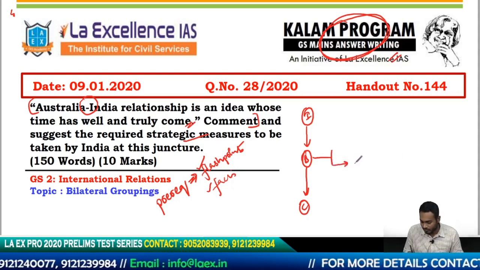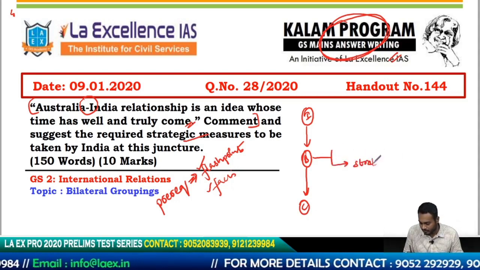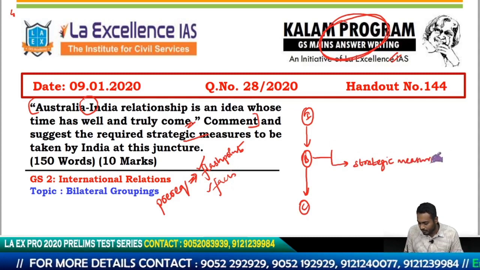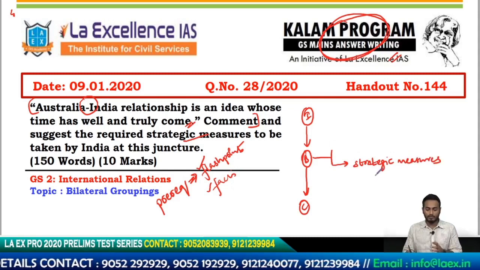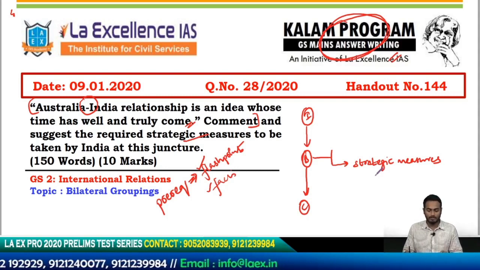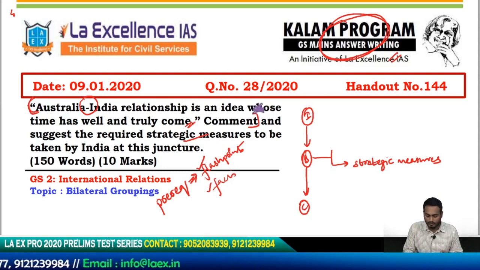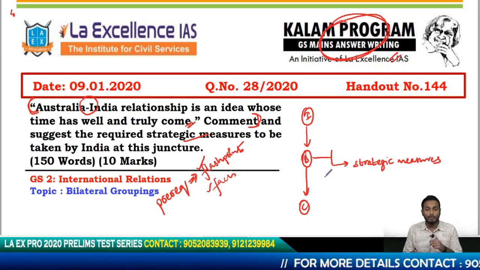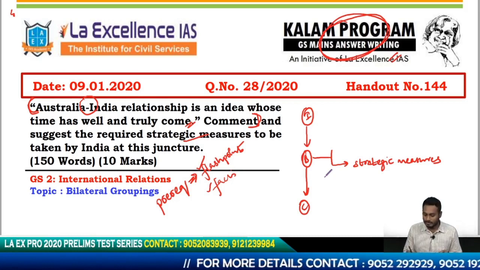I definitely have to talk about the strategic measures which are important to take forward this relationship between India and Australia. That is one thing I definitely have to talk about. So how do I talk about the first part? The first part is telling me that there is a suitable environment in the world today which creates an opportunity for the India-Australia relationship to flourish. You have to establish that. How do you establish that?